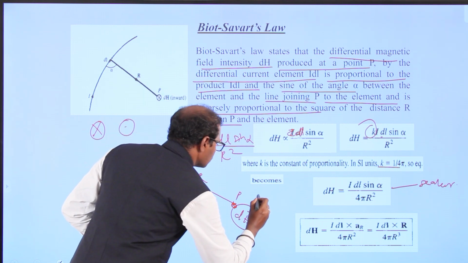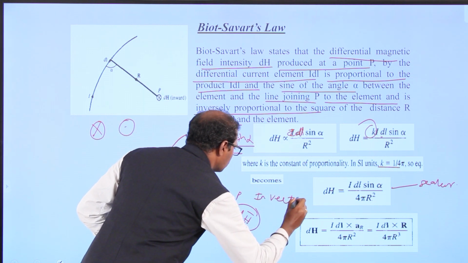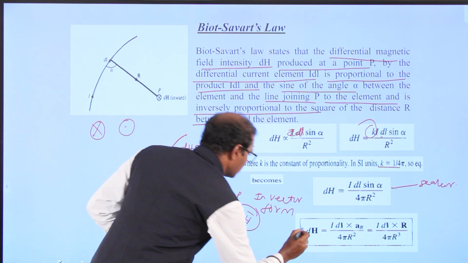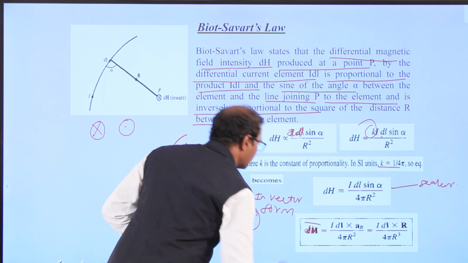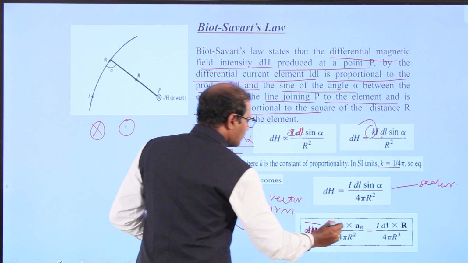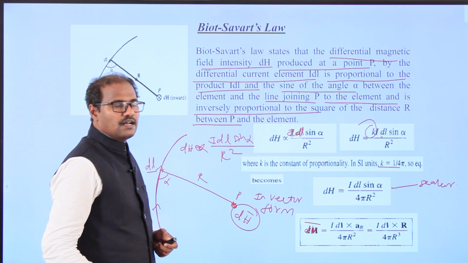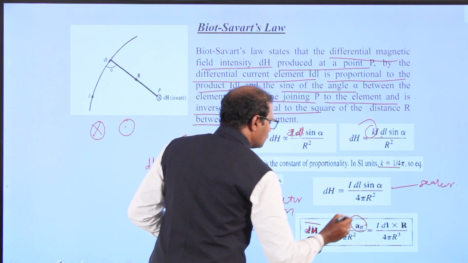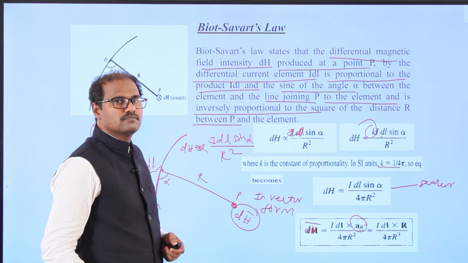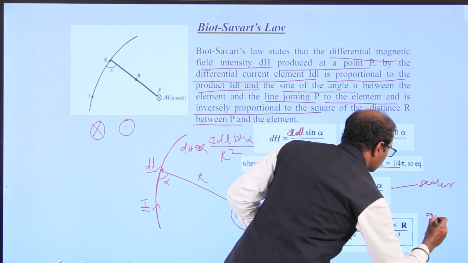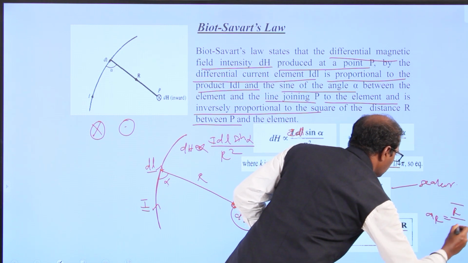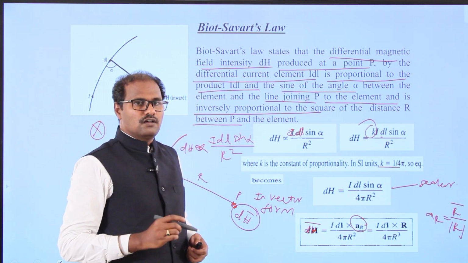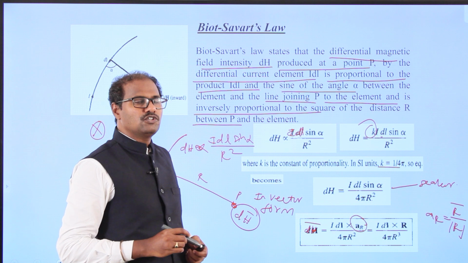In vector form, we can write dH vector is equal to I dl into a_r by 4 pi r squared. Here a_r is a unit vector. The a_r vector we can write as r vector divided by the magnitude of r. Its magnitude is unity, value 1, already studied in unit number 1. This is a unit vector.